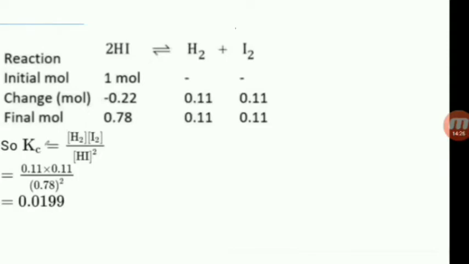Because for 2 moles it is 22%, so 1 mole is 22 by 2, that is 0.11. So Kc is equal to H2 concentration into I2 concentration divided by HI concentration whole square. So 0.11 into 0.11 divided by 0.78 whole square. So the answer is 0.0199. This is the calculation.